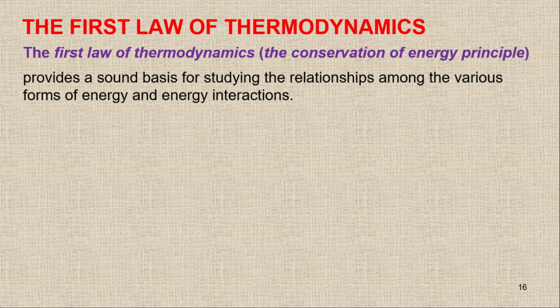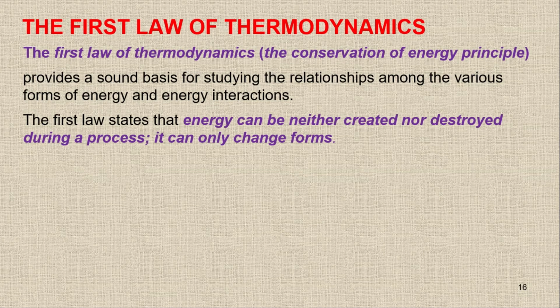You cannot produce or destroy energy, but you can shift the energy from one form to another form. Whenever you are shifting energy from one form to another, you are basically changing the energy, and there will be a relationship between the various forms of energy. So the first law of thermodynamics provides a sound basis for studying the relationship among the various forms of energy and the energy interaction.